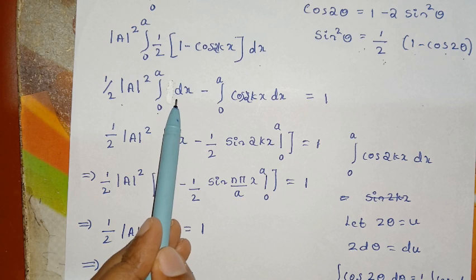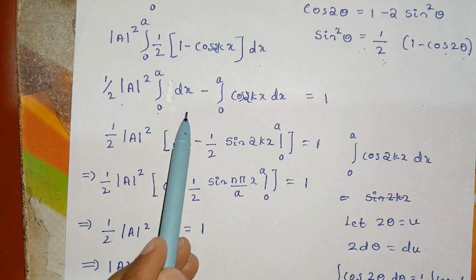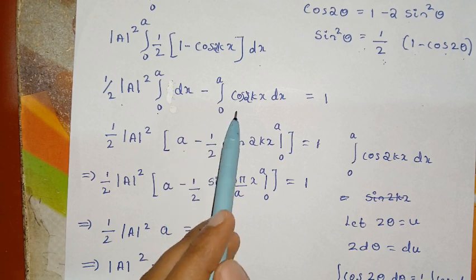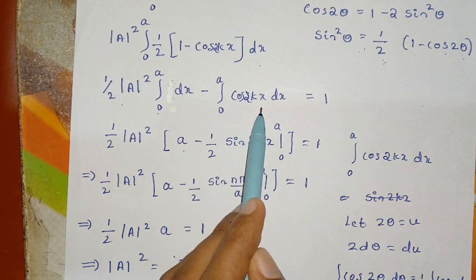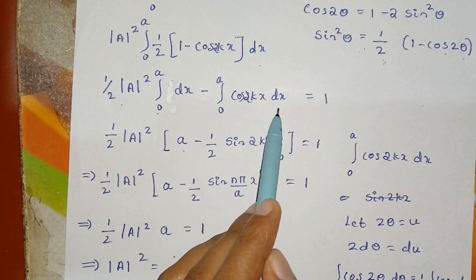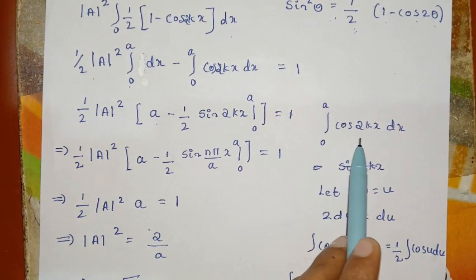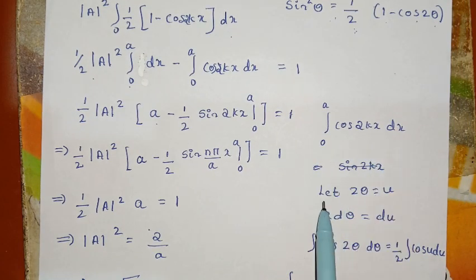We know that the integration of dx is x. Therefore, by applying the limits we get a. Now we must integrate cos 2kx dx. To integrate this, assume that u is equal to 2 theta, so du is equal to 2 d theta.